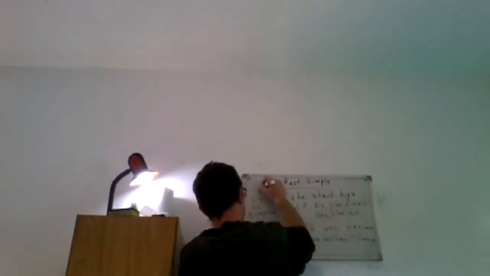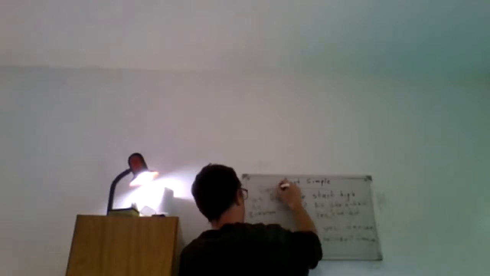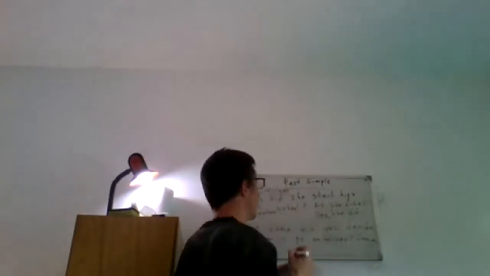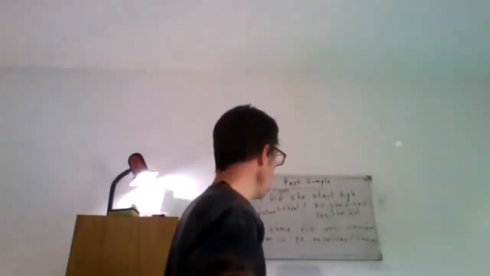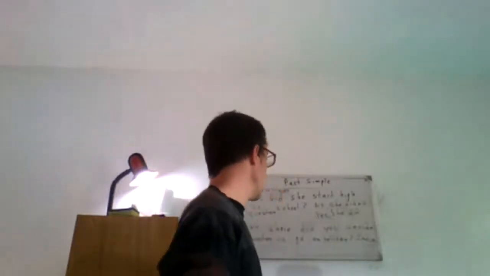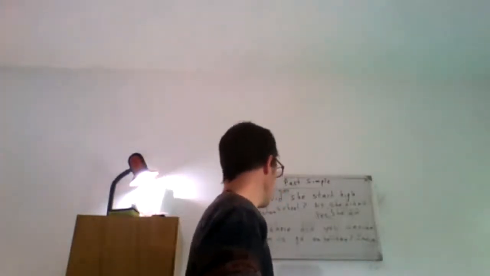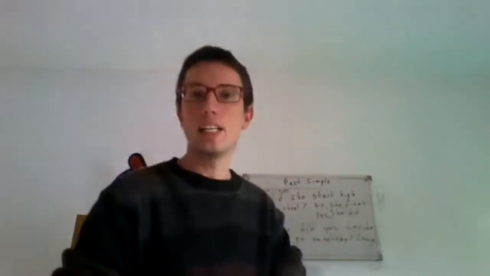How to form questions in English. Okay, good. So, did she start high school? No, she didn't. Yes, she did. Where did you decide to go on holiday? India.